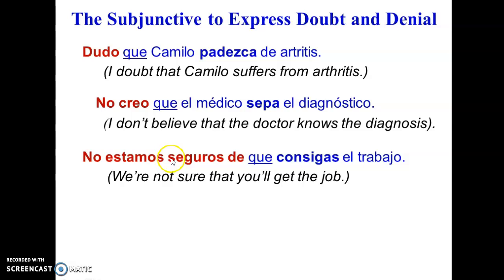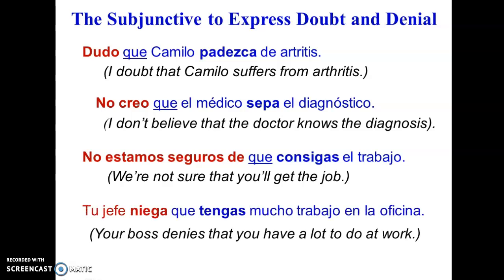No estamos seguros de que consigas el trabajo. In this case, we are not sure that you will get the job. And so, to get in the subjunctive, consigas. Tu jefe niega que tengas mucho trabajo en la oficina. Your boss is one subject and you are the other subject. And so he denies that you actually have a lot of work in the office. And so tengas in the subjunctive.